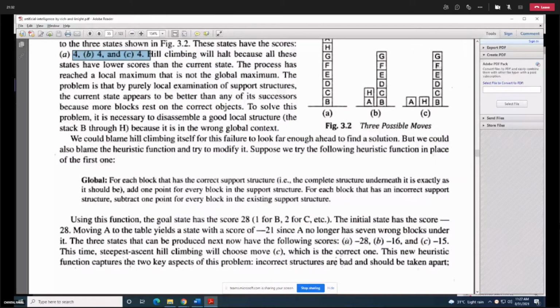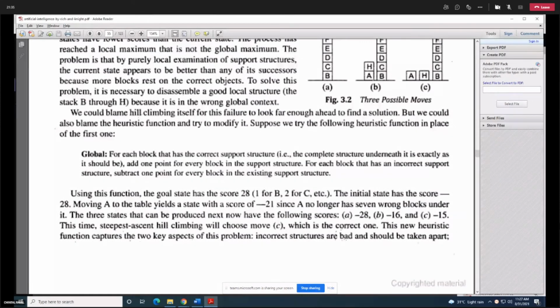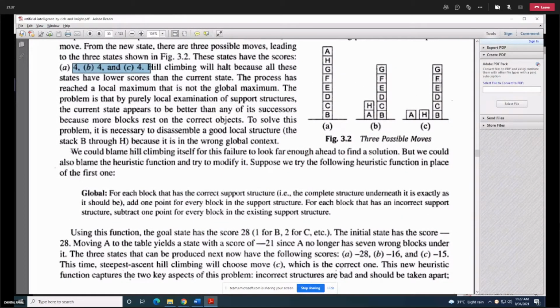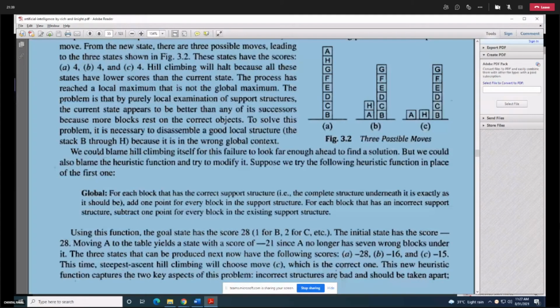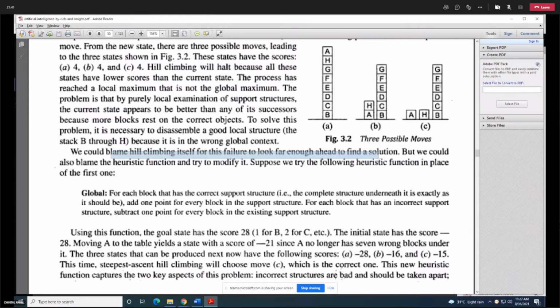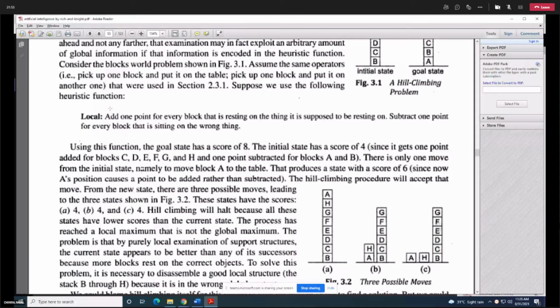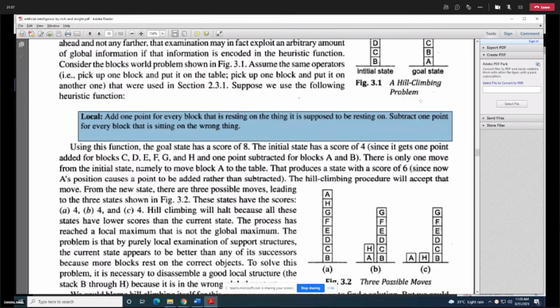Read this line in your book. They blame hill climbing itself for the failure, that in this case you won't be able to find any solution. The problem that occurred here is about this function. This function was not helpful to find us the hill climbing solution. We got stuck over here. Then we proposed a new function that is global.